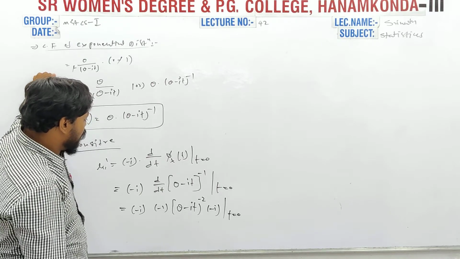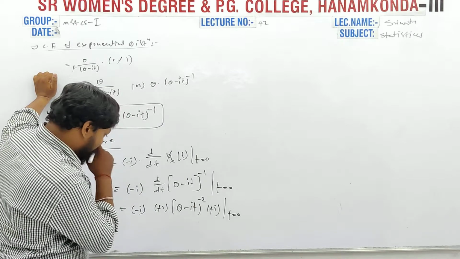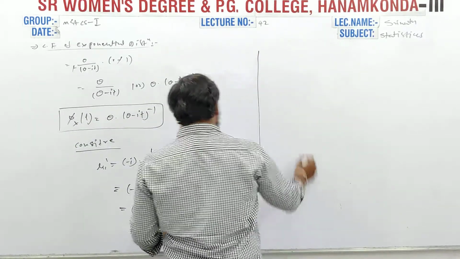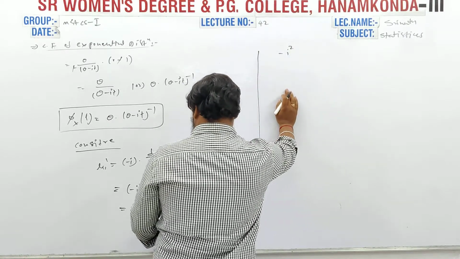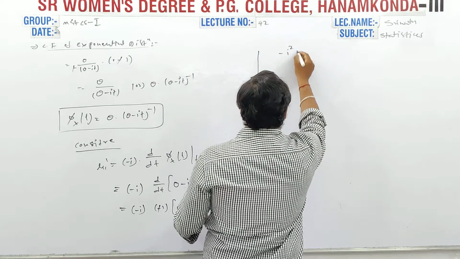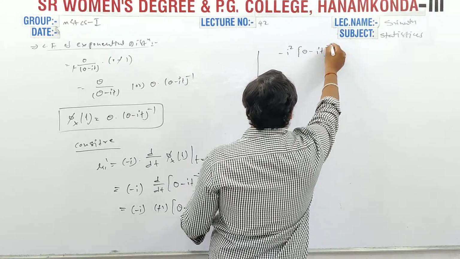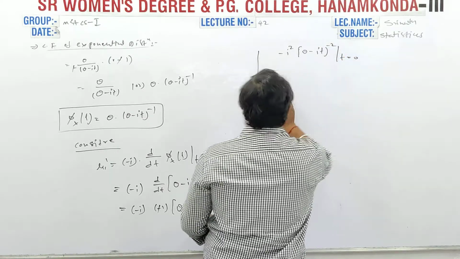Here minus gets cancelled. Finally, we write minus i square theta over (theta minus it) whole power square, at t equal to 0.